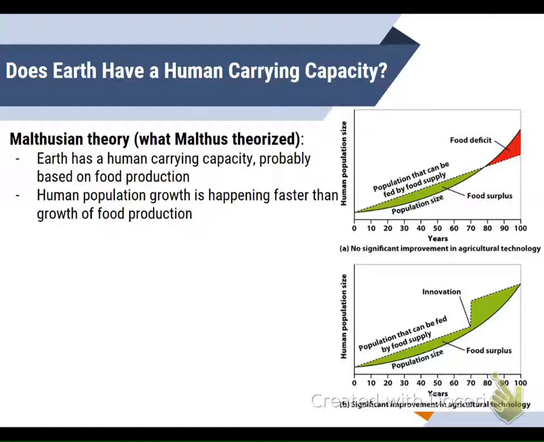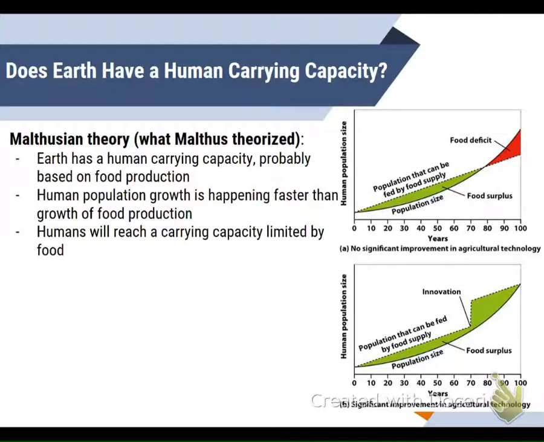The human population was growing faster than food production was growing at that point in time. If you see in the graph to the right, there was a constant amount of food production, however, the population was growing exponentially.